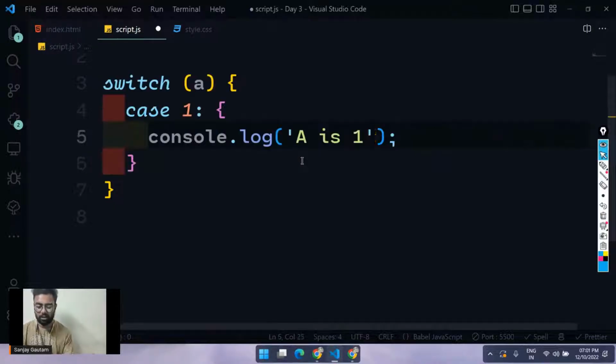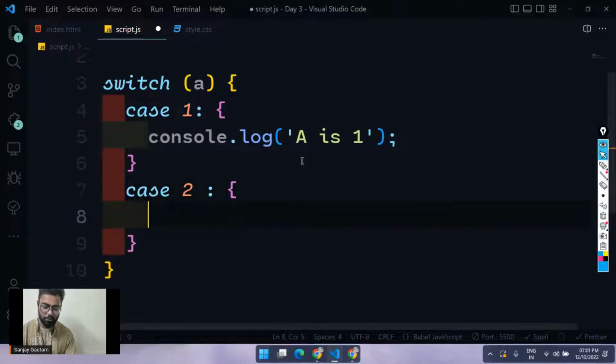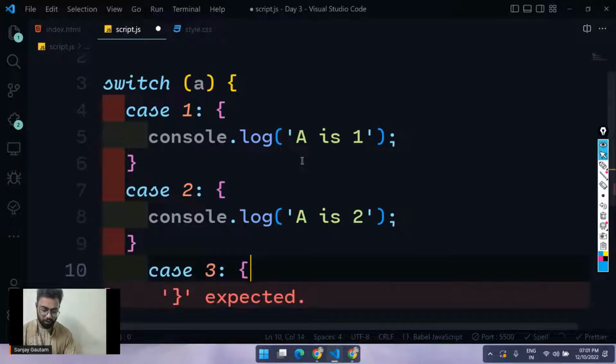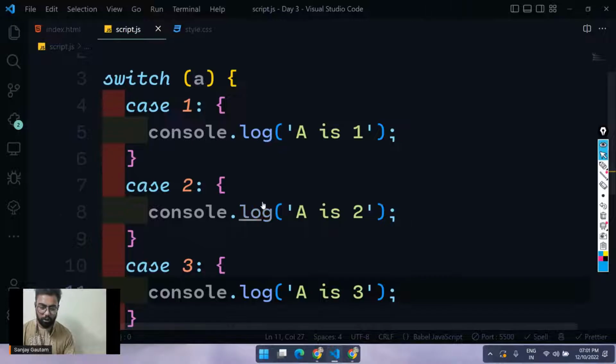I think it's very simple code, but yeah, obviously. Case if a is equal to 2, just create this block and console.log a is 2. And if case 3, I'm just going to write here a is equal to 3. Okay, that's it.